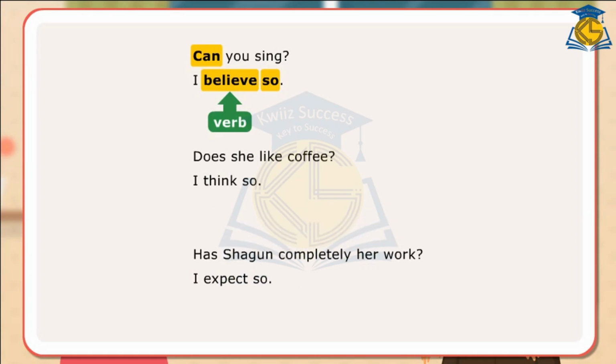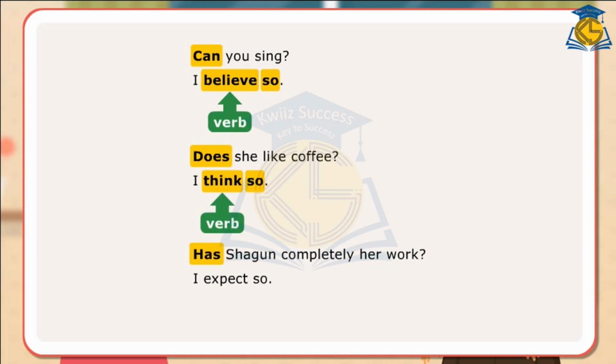In the second sentence, auxiliary does is used to ask a question, and in the answer, so is used after the verb think to avoid repetition. In the third sentence, auxiliary has is used to ask a question, and in the answer, so is used after the verb expect to avoid repetition.